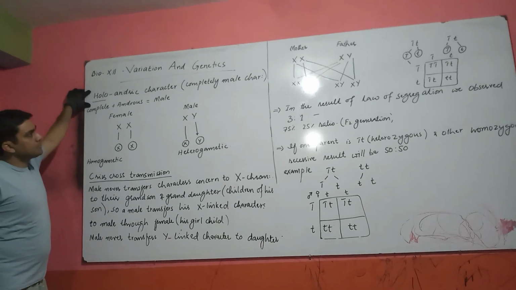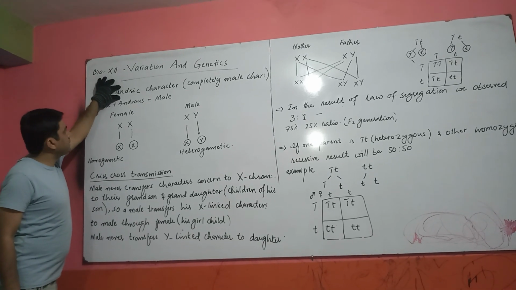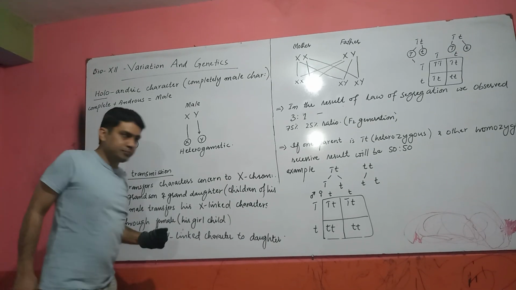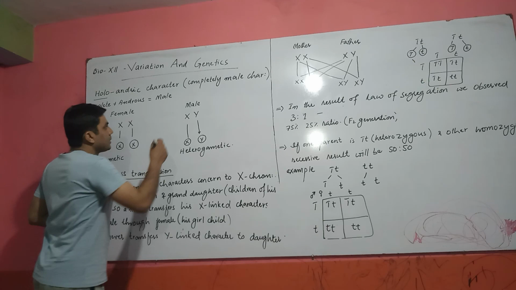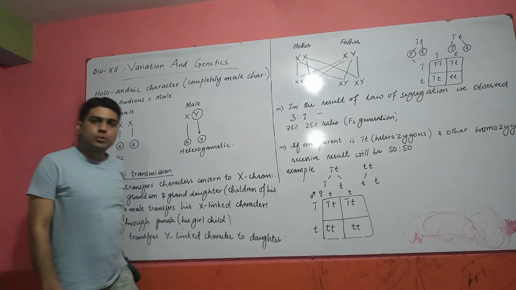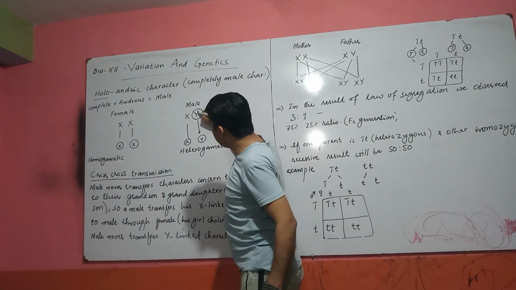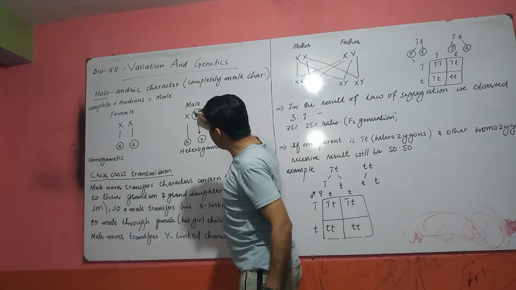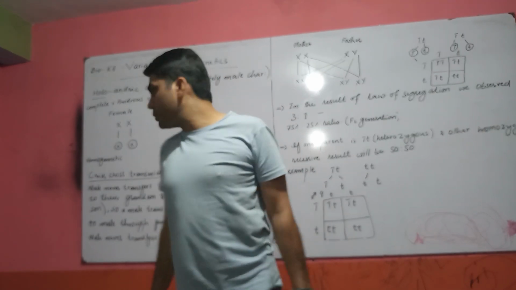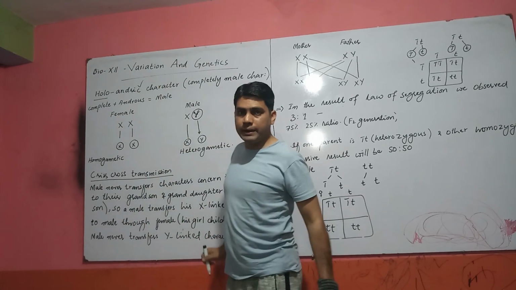The first term is called holoandric character. The term holo means complete, and andric means male. These are characters which are completely male: the male transfers his Y chromosome only to his son. So the characters present on the Y chromosome are transferred to the son, not to the daughter. These types of characters are known as holoandric characters.